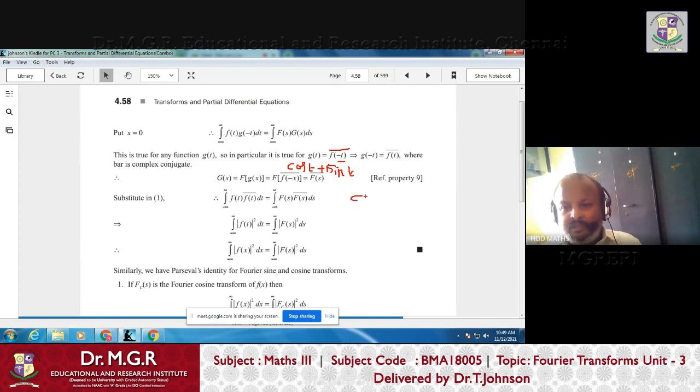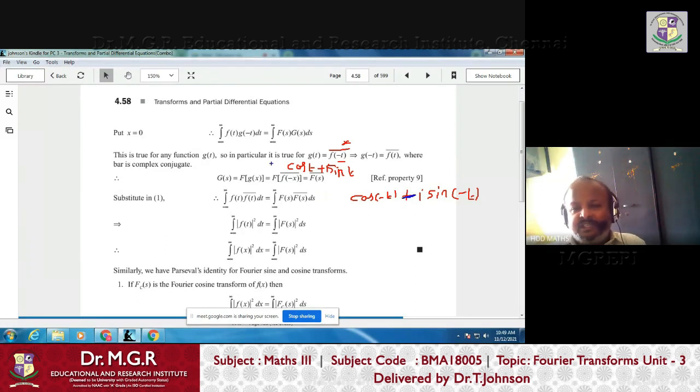That means you have to write cos of minus t plus i sine of minus t. That is the meaning of putting t as minus t. And then what is the meaning of bar? Bar is nothing but the complex conjugate. Sometimes it is denoted by star. That means wherever i is there, that should be replaced by minus i.